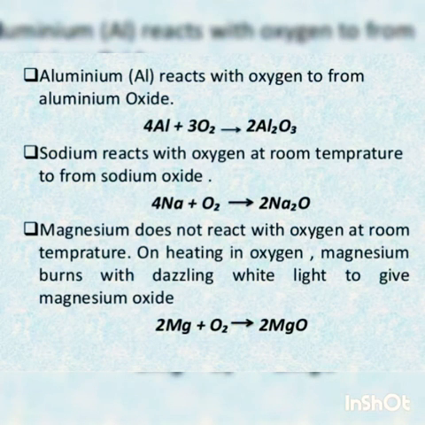Similarly, when aluminium reacts with oxygen, it gives the corresponding oxide, that is aluminium oxide. The balanced equation is 4Al plus 3O2 gives 2Al2O3. When sodium reacts with oxygen at room temperature, it forms sodium oxide, that is 4Na plus O2 gives 2Na2O. Magnesium does not react with oxygen at room temperature. On heating in oxygen, magnesium burns with dazzling white light to give magnesium oxide. That is 2Mg plus O2 gives 2MgO.